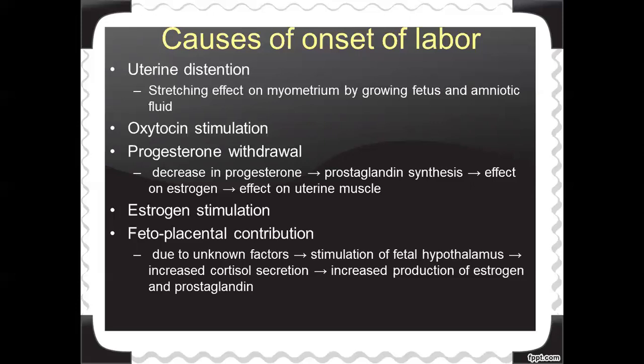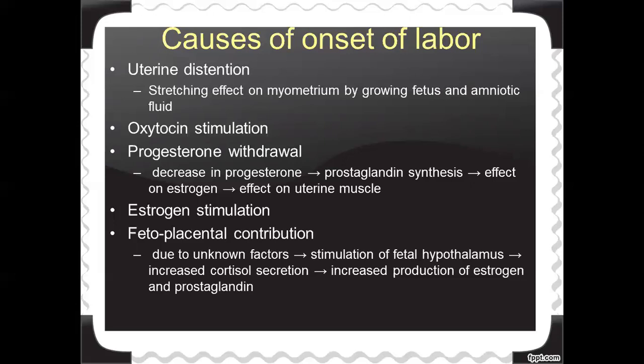Why is this stretching effect there in the muscles? Because of the size of the fetus. As the gravity of the uterus increases, because of the size of the fetus and the amniotic fluid, there is a pressure exerting over the uterus. So because of that, there will be onset of labor.